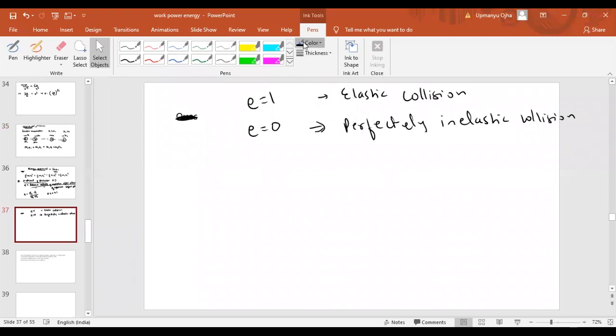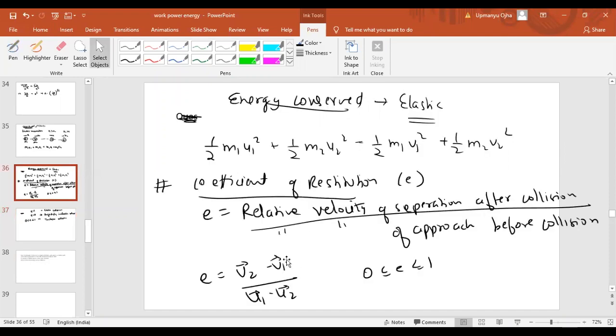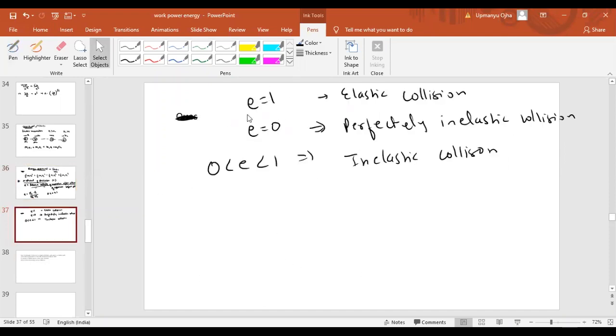And the next case is if E lies between 0 and 1, that is known as inelastic collision. Inelastic collision means there is some loss of energy, but not a complete loss of energy. If the collision is elastic, there is no loss of energy. If E equal to 0, there is a loss of energy. Now we have the formula.